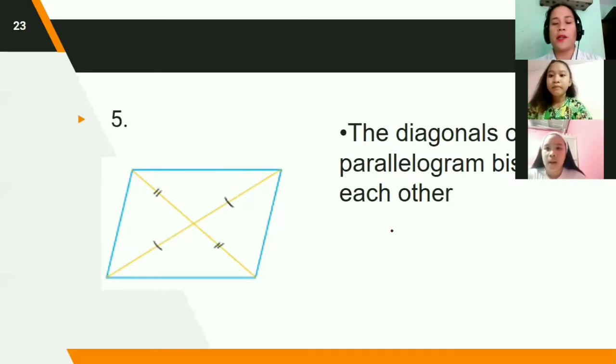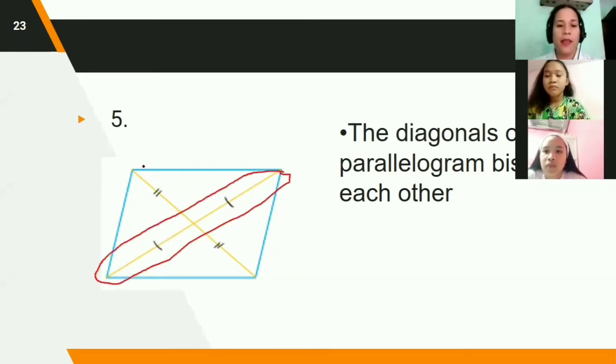Then let's proceed to the fifth property of parallelogram. The diagonals of a parallelogram bisect each other. So here are the lines, this one and this one. They bisect each other.